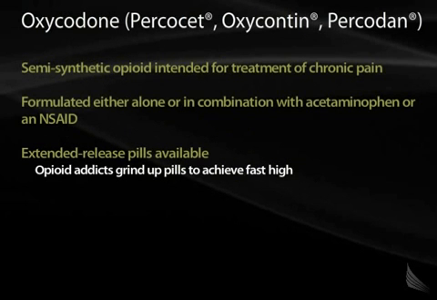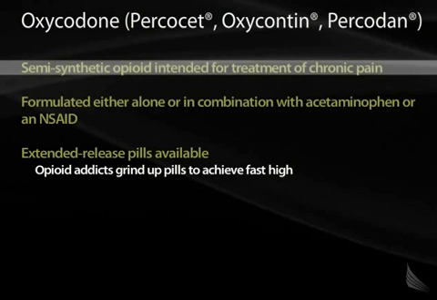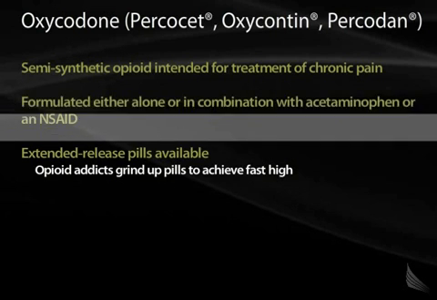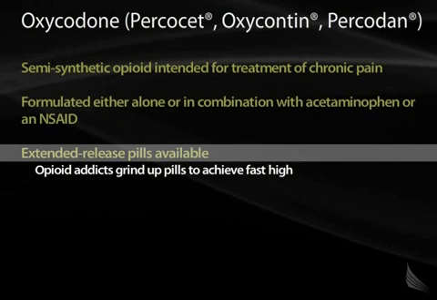Other opioid medications that you should be aware of include oxycodone and OxyContin. These are medications that are semi-synthetic. They're intended for chronic pain treatments. These can be formulated either alone or in combination with either Tylenol or acetaminophen or an NSAID such as aspirin. These pills are often commonly given to patients that have chronic pain, and these patients will take extended release pills.